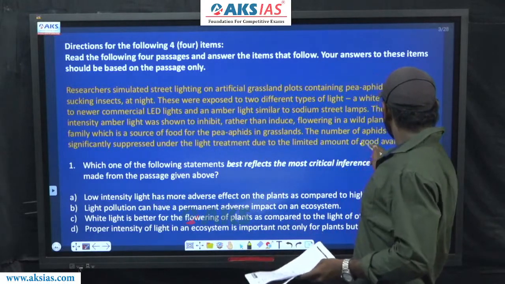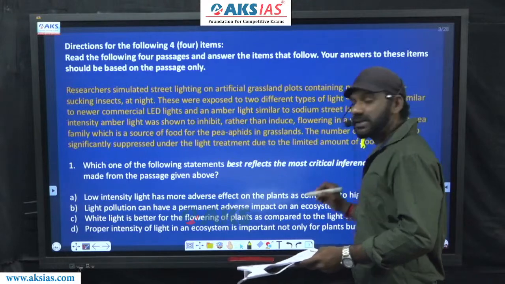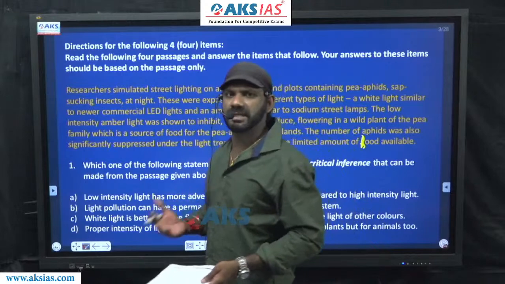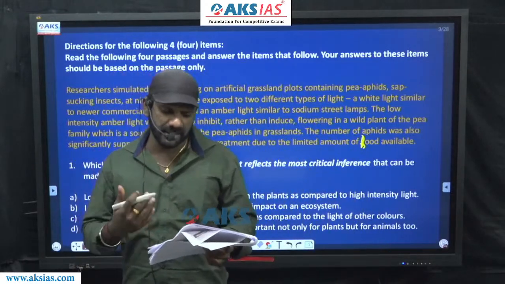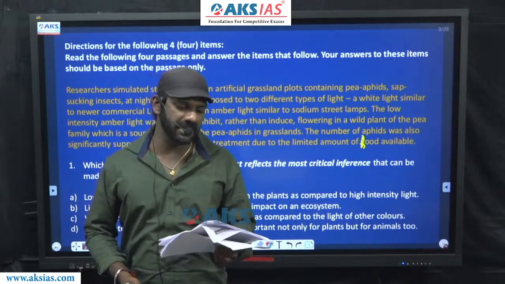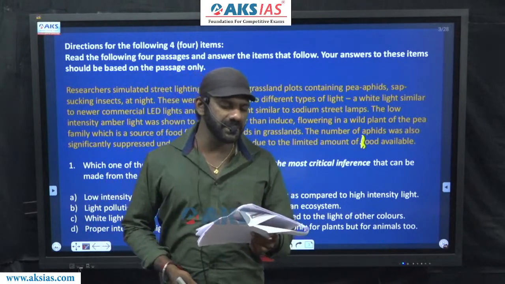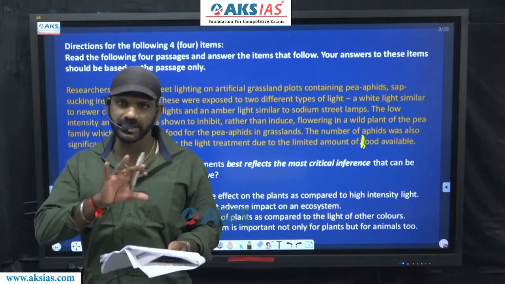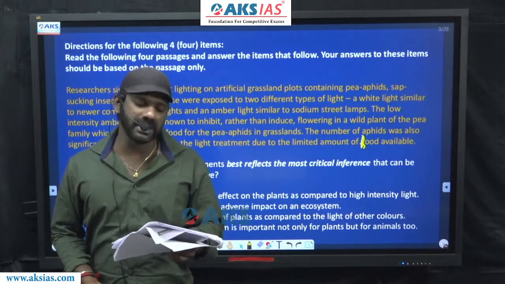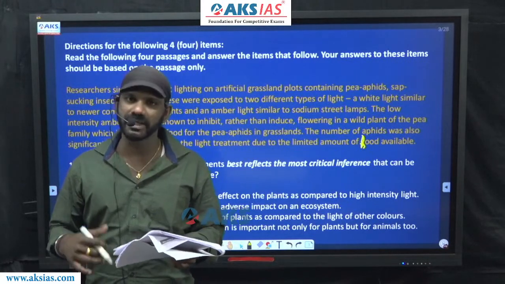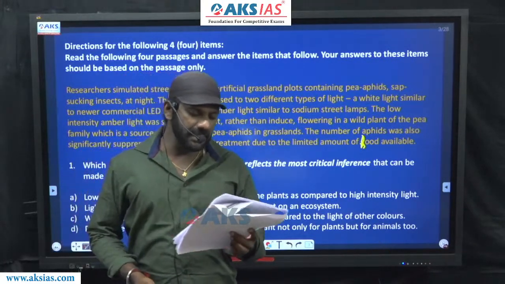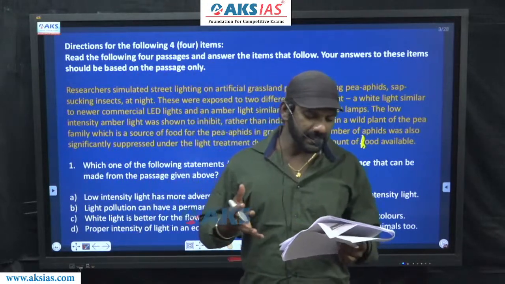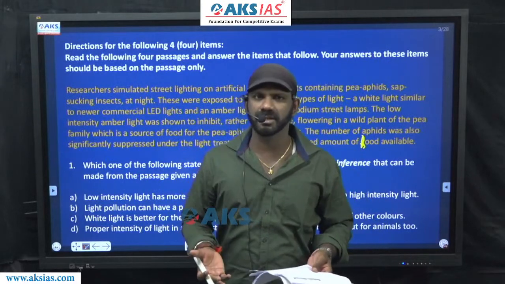Now here, due to is a cause and effect indicator. You should connect a reason and a result. It must always be a positive reason and a positive result, or a negative reason and a negative result. The last sentence of the paragraph says, the number of aphids was also significantly suppressed under the light treatment. Due to, so this is the result in fact, the reason is due to the limited amount of food available. Now here, in the paragraph, we find mention of animals and plants. Insects are talked about, plants are talked about, right?